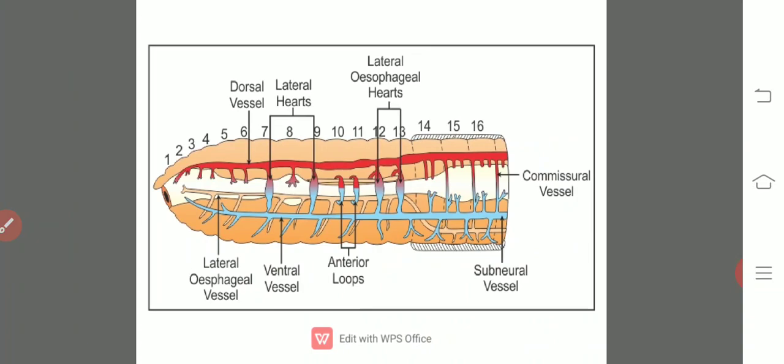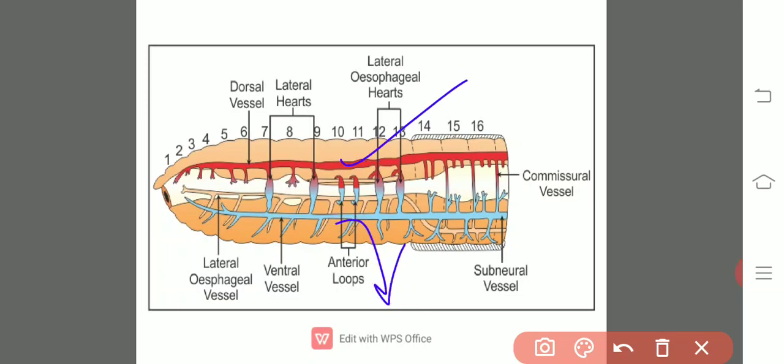Let us take the earthworm, that is from the Annelida. These are the first individuals who have the closed type of circulatory system in the animal kingdom. Right? Here there is a dorsal blood vessel, here it is a ventral blood vessel, and here we will see 4 lateral hearts, number 1, 2, 3 and 4.